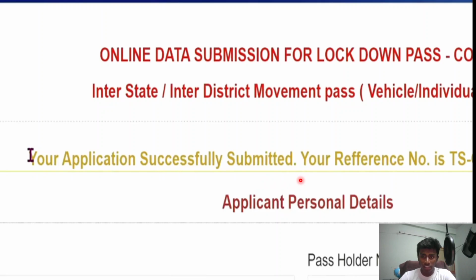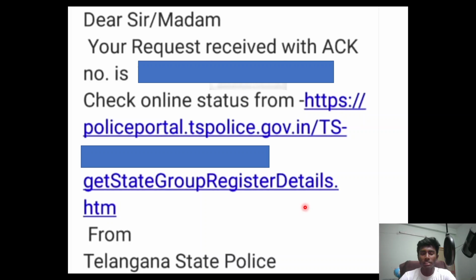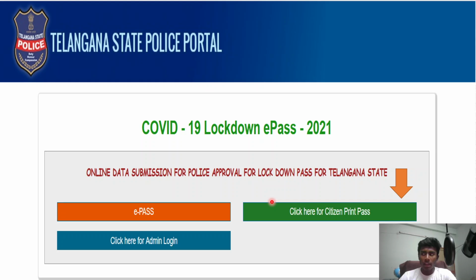and you will receive a reference number. You will also see the same page which is being displayed here. You will also receive a message on your mobile number. Well, after that, to know whether your pass is approved or not, you have to click here to take a print of the pass.